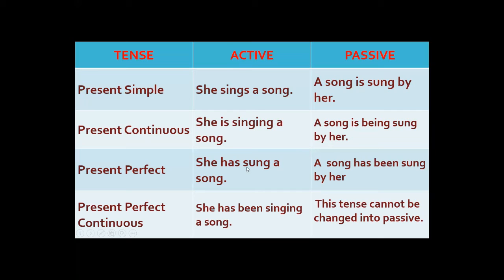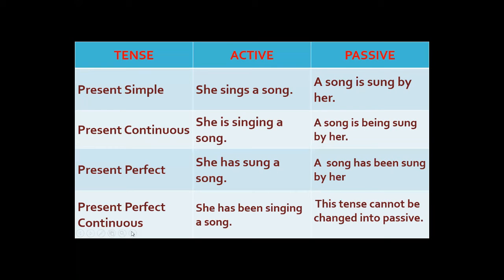Present perfect, she has sung a song. Now this is the helping verb, this is the main verb and the object. Has is already the helping verb, and why we are putting been, the third form of be, here, because has is called perfective, and after perfective it must be the third form of verb. This is the third form of verb. So you have to show the perfect tense by putting the third form of be verb, that is been, and now this is the main verb and you have to write it in third form. Already it was in third form because it is a perfect tense.